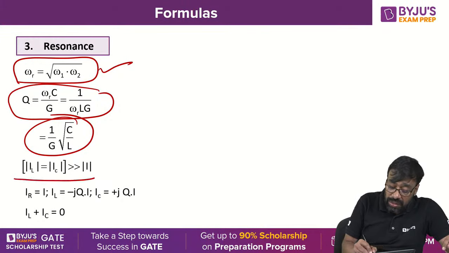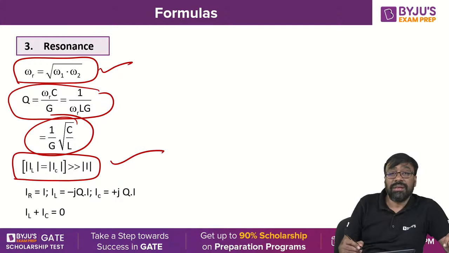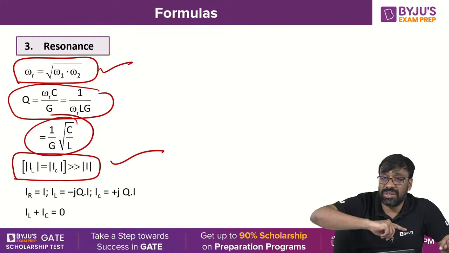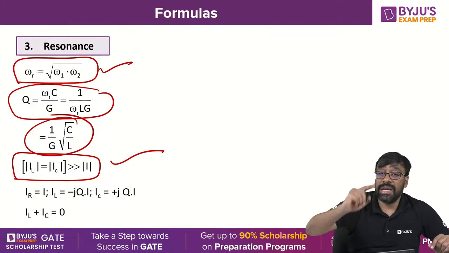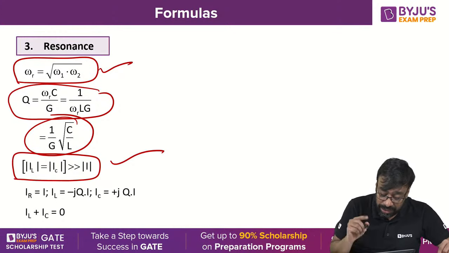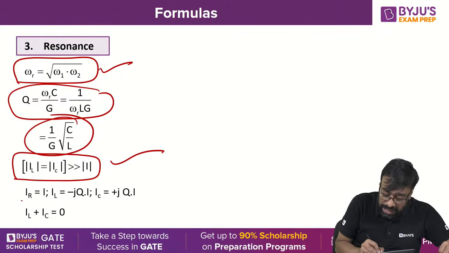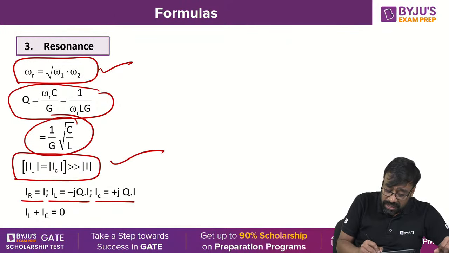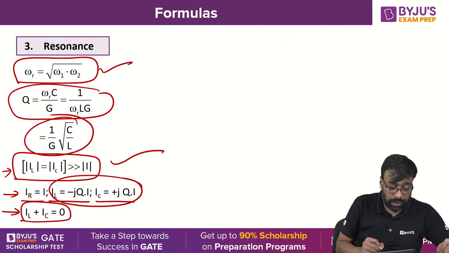And IL is equal to IC, which is very much greater than I. Just like VL equals VC, which is very much greater than V in the series resonance circuit, here IL equals IC, which is very much greater than I in magnitude. IR is equal to I, IL is equal to minus jQ into I, and IC is equal to plus jQ into I. When you add IL and IC, it becomes 0.